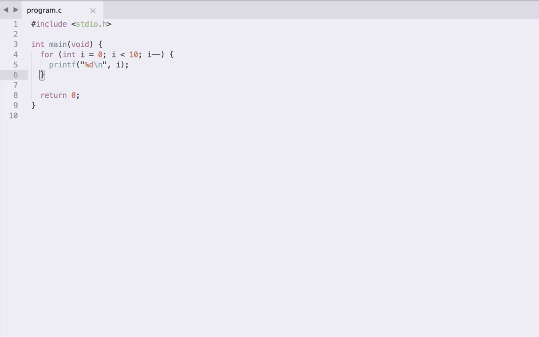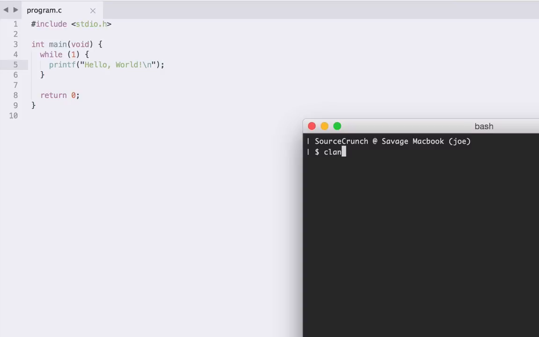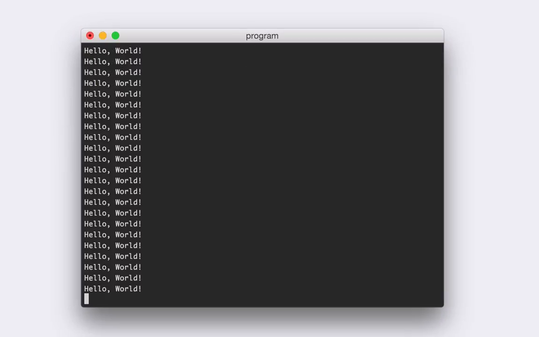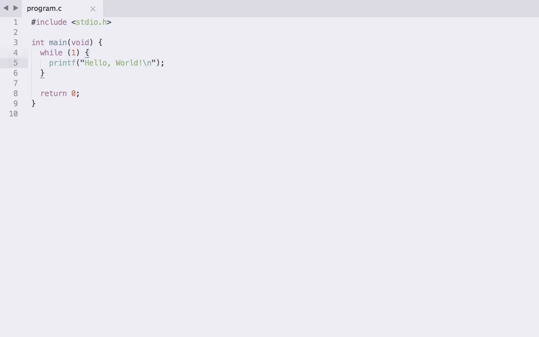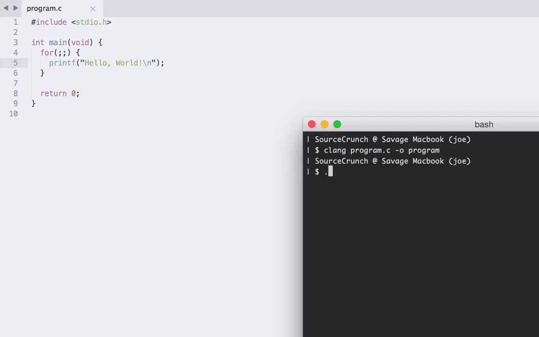Common ways of creating infinite loops include while (1), because if you recall, the conditions in C are all based off 0 and non-zero values, and because 1 is a non-zero value, it is a condition that is always true, therefore this while loop will always execute. If we try and output something like hello world in our while loop here, this is an infinite loop, so we should expect to see that outputted for a very long time, just like that. I'm going to have to terminate that as well. Similarly, you can do the same kind of thing with a for loop. If we use for here, but we don't specify anything for any of our three sections, so we just have two semicolons, then this should have the same behavior.